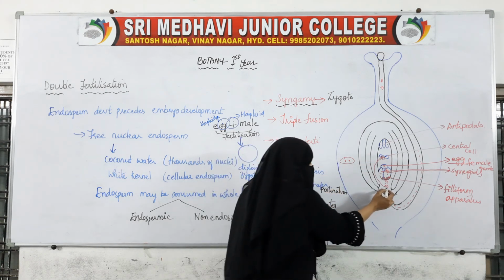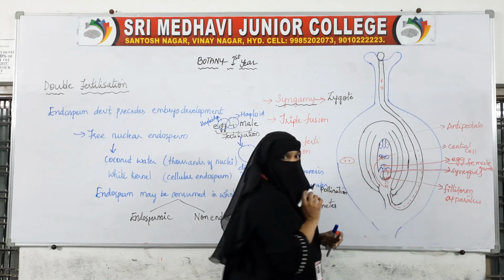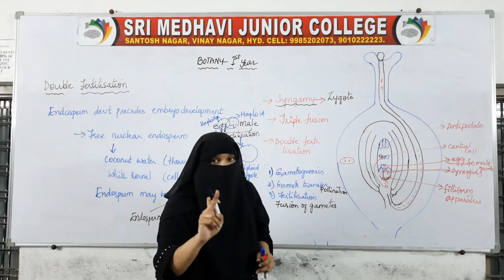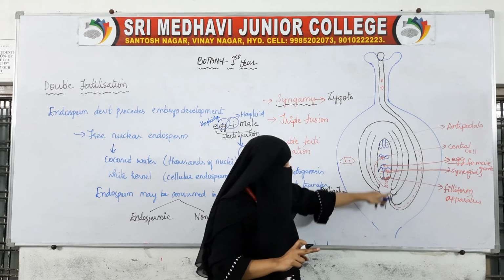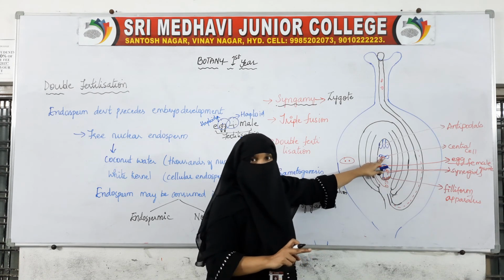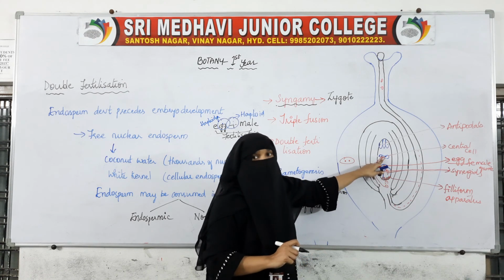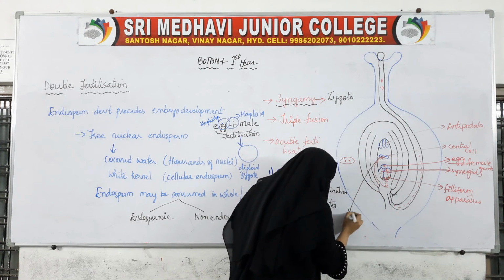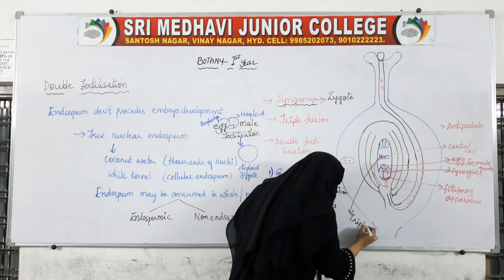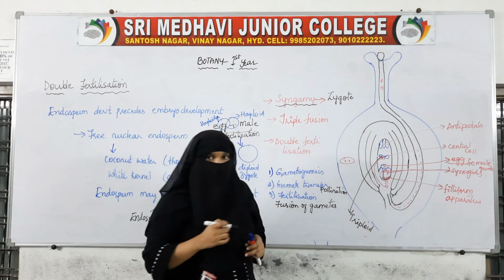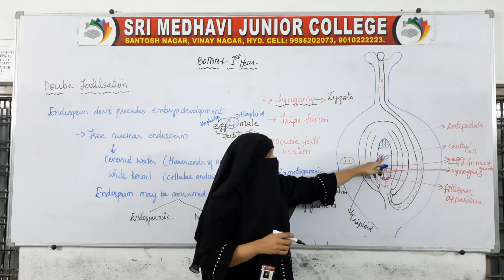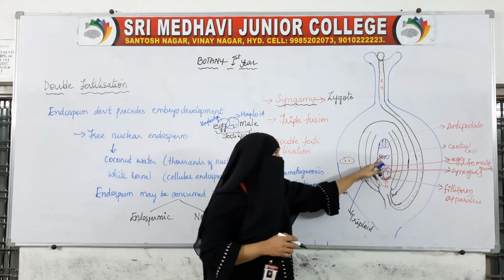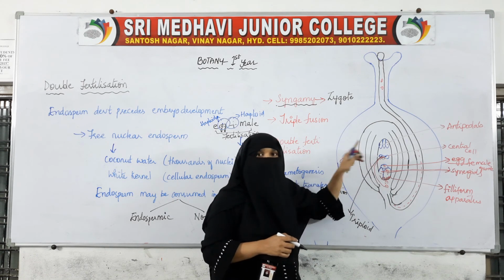So one more is going and fusing with it. Okay, so now how many nuclei are there? Three nuclei. Already two were there and one with the male nucleus. So here how many? This will be triploid. Why? Because already two were there, and addition of one more nucleus has taken place. So now it is a triploid cell. This is the triploid cell.